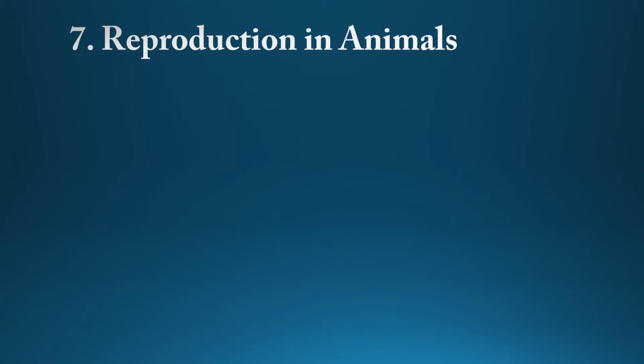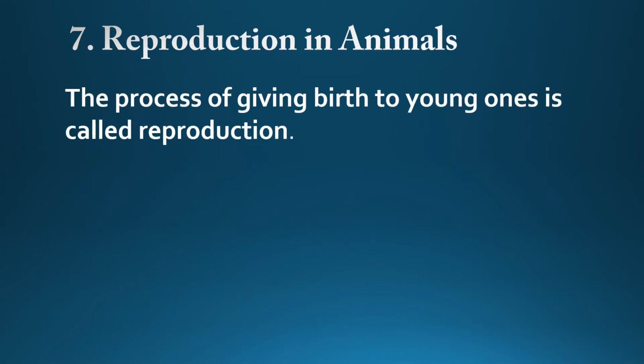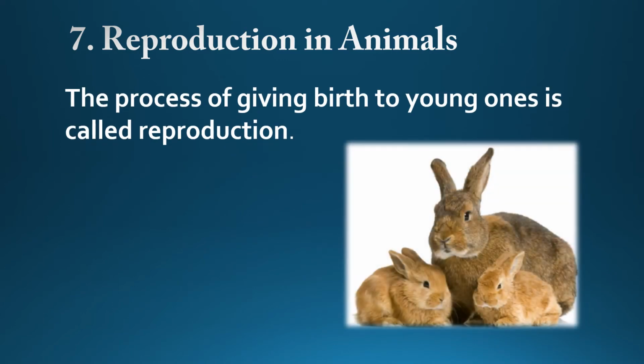Good morning, dear children. In the previous chapter, we learned about the adaptations of animals. In this chapter, we will learn how animals reproduce their young ones. Before learning that, we should know what is reproduction. The process of giving birth to young ones is called reproduction.